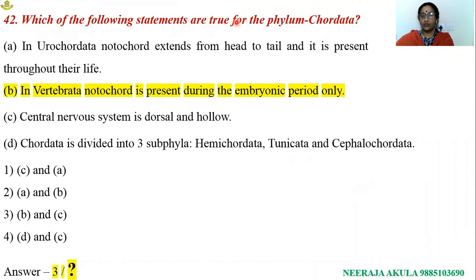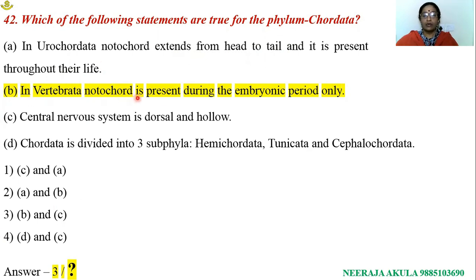Which of the following statements are true for phylum Chordata? In Urochordata, notochord extends from head to tail and it is present throughout their life. Urochordata organisms during the larval stage possess a tail which is associated with notochord and nerve cord. These larval forms undergo retrogressive metamorphosis and develop into an adult. During retrogressive metamorphosis, tail, notochord and nerve cord are lost. So this is the wrong statement because head and tail are not present throughout the life.